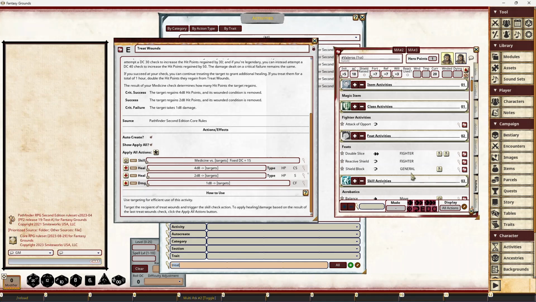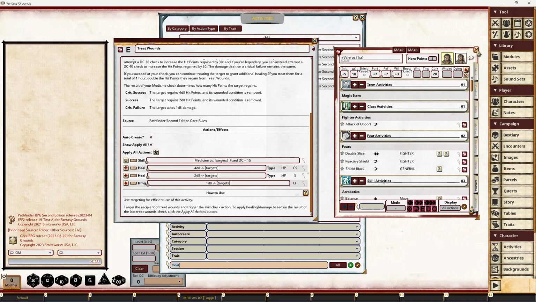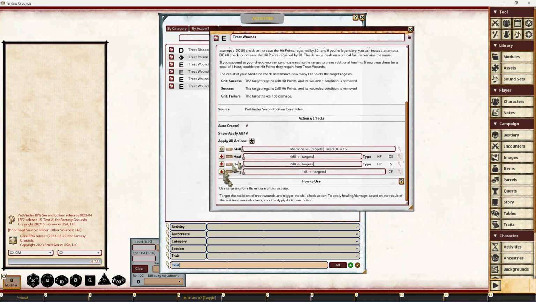If you delete all of them and you have that campaign option set to on, then it's going to recreate them. So that could be some way of recreating activities as well if you wanted to manually do that at some point in the future. Delete all of them from the activities tab, leave that on, and you'll probably have to restart Fantasy Grounds because it'll have cached the data. But then when you open the character sheet, it will repopulate with the base data for every activity that is set to auto create. So you can see, automatically add this activity when a PC is created.